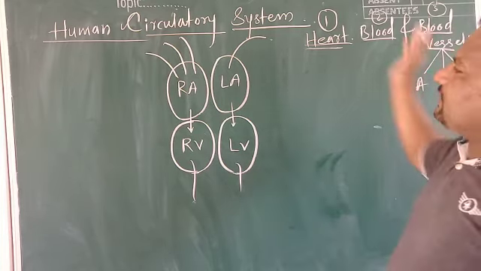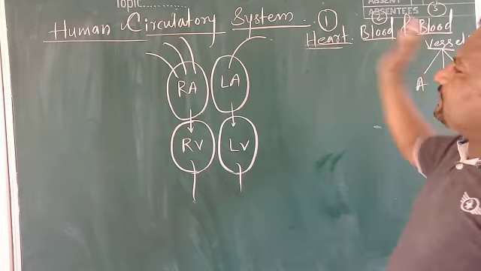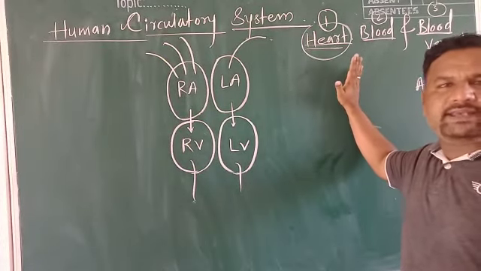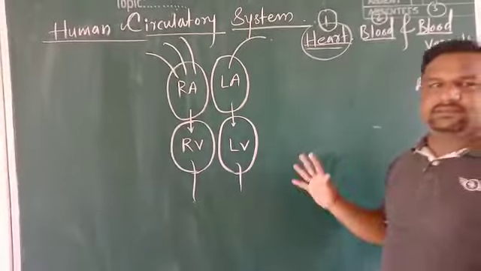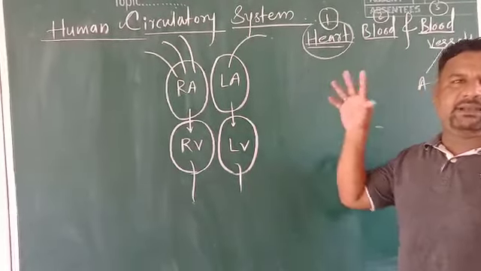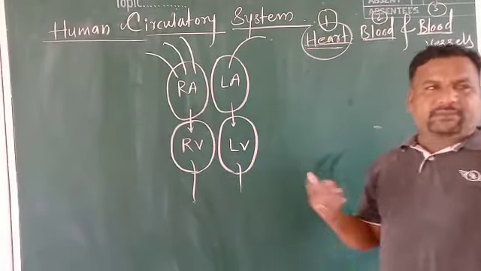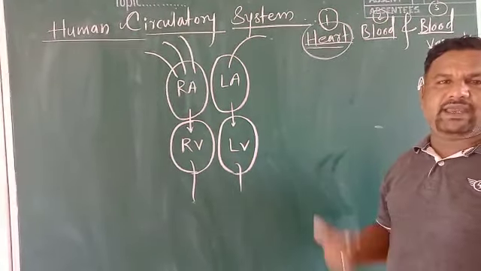That we will discuss further. Before that, the heart is a pumping device. Why is it called a pumping device? Because it pumps the blood, and when it pumps the blood, it gets circulated throughout the body from the upper portion to the lower. The upper body portions, including head, neck and chest, are served by the superior vena cava, and from the abdomen down to the knees and toes, by the inferior vena cava. So it acts as a pumping device.